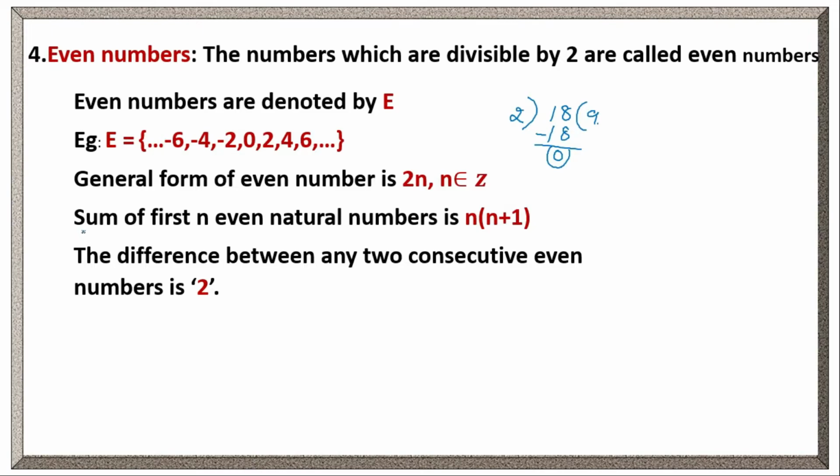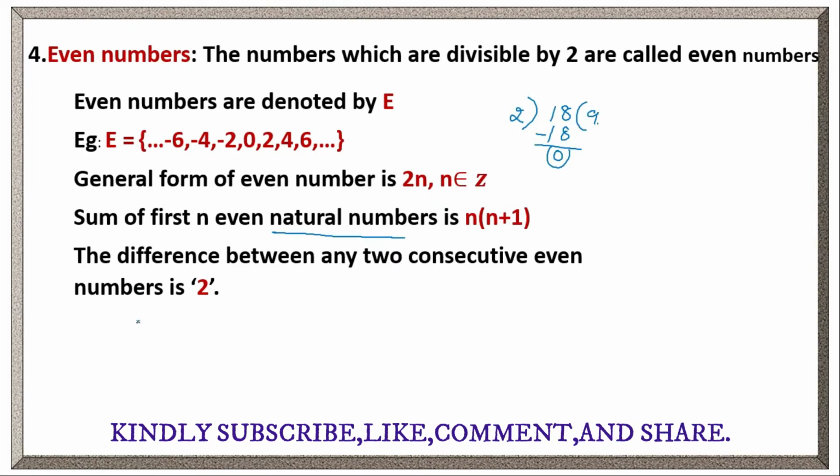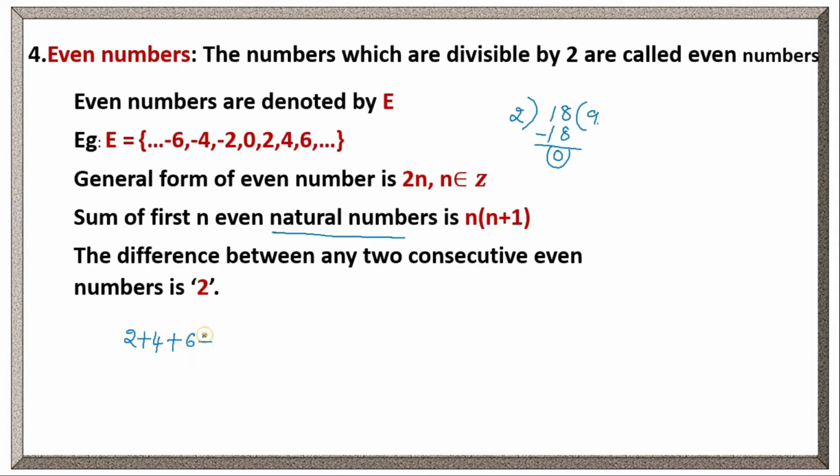Clear? Now the sum of first n even natural numbers is n into n plus 1. Suppose we have even natural numbers. Clear? Even numbers we have to take from natural numbers. That means 2 plus 4 plus 6 plus 8. Suppose we have taken 4 even natural numbers. From the starting, from 2 we can take. We can't take from 4. Clear? So 2 plus 4 plus 6 plus 8, how can we find how many numbers we have here? n equals 4, because 1, 2, 3, 4. We have 4 even natural numbers.